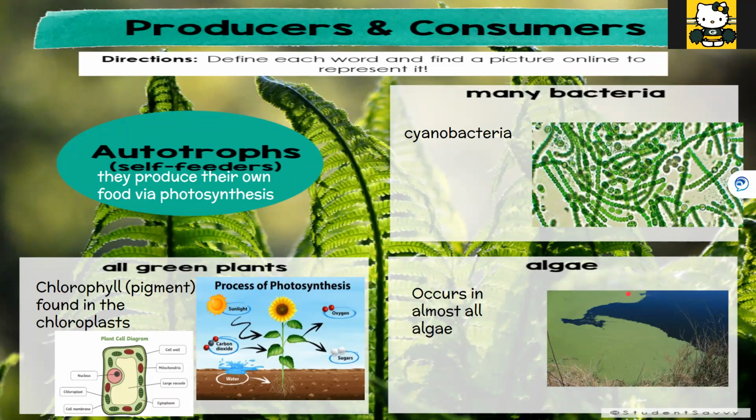Green plants, remember, I did a little review of some things we've talked about this year. Chlorophyll is the green pigment found in plants. It's found in the chloroplasts, these little green parts or organelles of the cell, and that is the site of photosynthesis. Photosynthesis is where a plant like the sunflower takes in carbon dioxide through the stomata, or holes in their leaves, and water through their roots, and in the presence of sunlight uses it to make its own food and makes sugar or glucose and then gives off oxygen back through its leaves as a byproduct. So that was yesterday, all about producers.